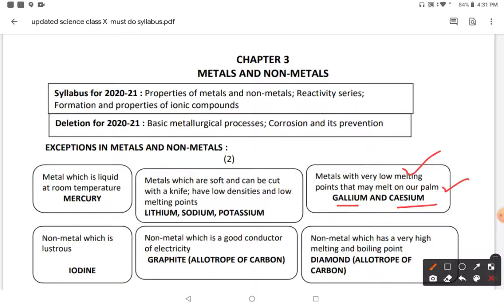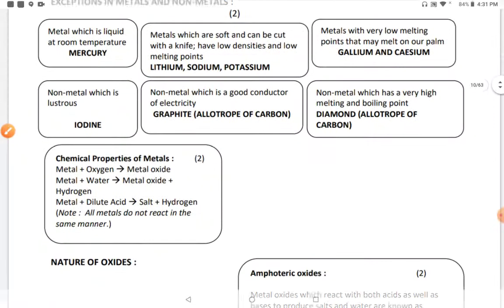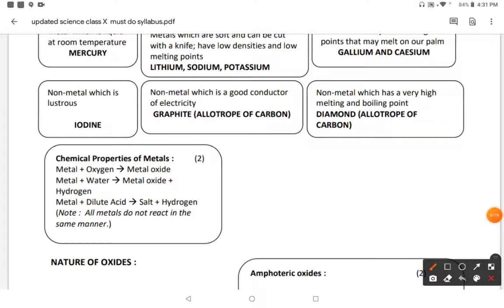Now let us study some exceptional cases of the non-metals. Non-metals are mostly soft in nature, they do not have any sound, they are not lustrous, they are not good conductors of electricity, but a few exceptions are also here. A non-metal which is lustrous in nature is iodine, and a non-metal which is a good conductor of electricity is graphite, an allotrope of carbon. And a non-metal which has very high melting and boiling point is diamond, also an allotrope of carbon.